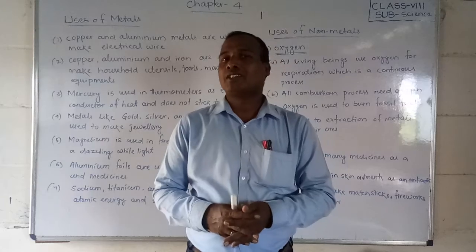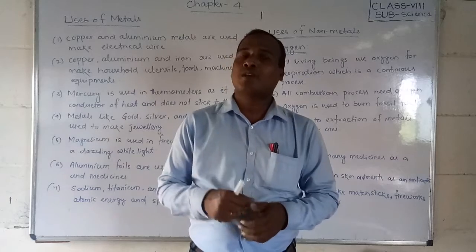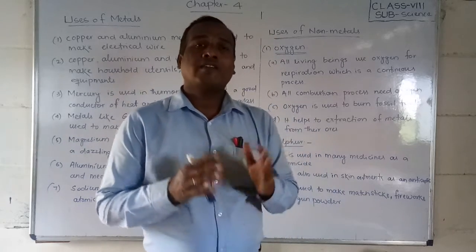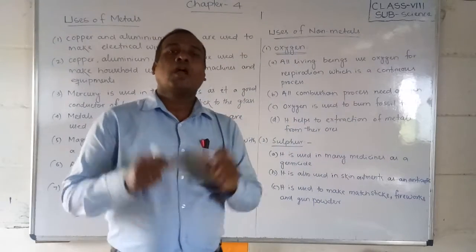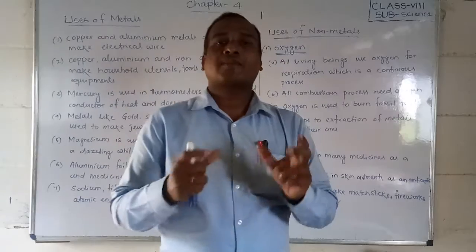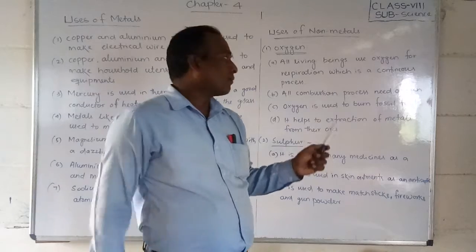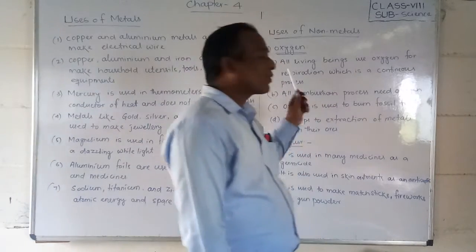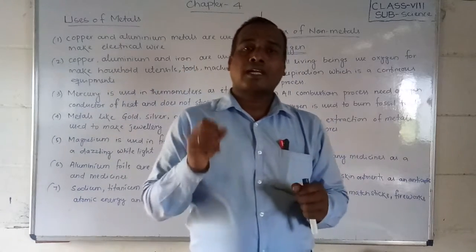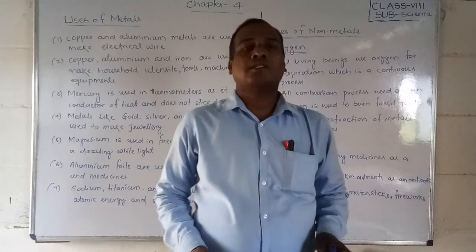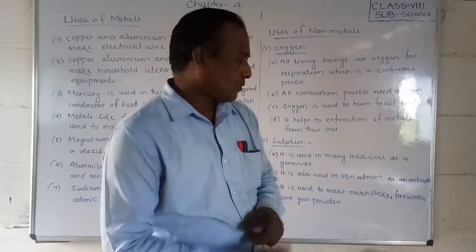Okay students, first of all, we are breathing; in the respiration system we are using oxygen. All living organisms, either plants or animals, use oxygen in their respiration. They are taking oxygen from the environment. That is called what? A continuous process. Without oxygen, nobody can live or survive. Any living organism without oxygen cannot survive.